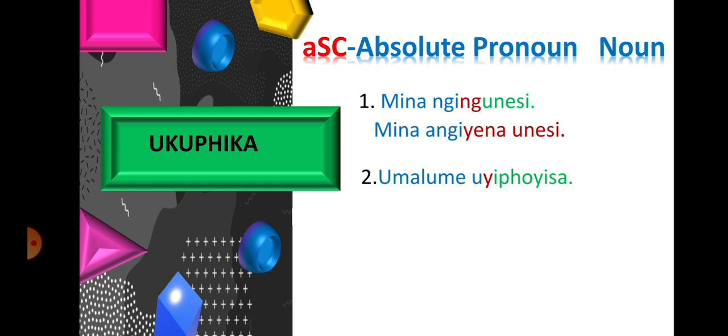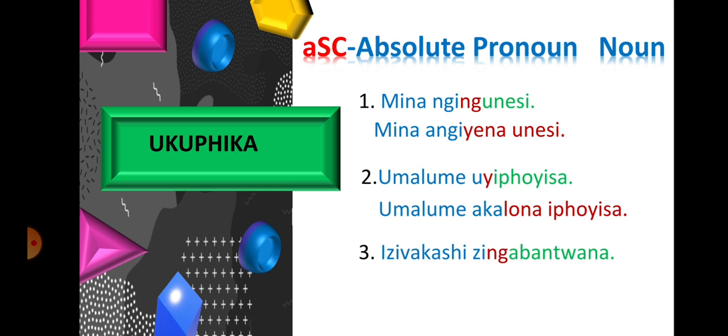Umalume uyiphoyisa. What do you think the negative would be? Did you try it? Let us see. Umalume akalona iphoyisa, because the absolute pronoun for iphoyisa is lona, and you put it together with iphoyisa, which you've converted into an absolute pronoun, and the subject concord for u people is aka, and the complete sentence will be umalume akalona iphoyisa.